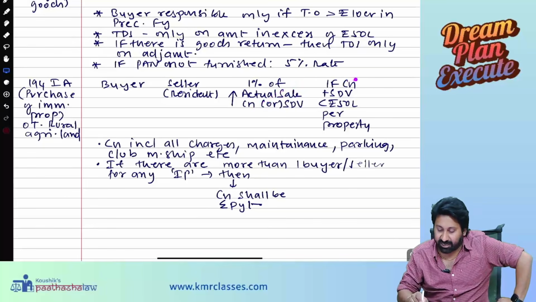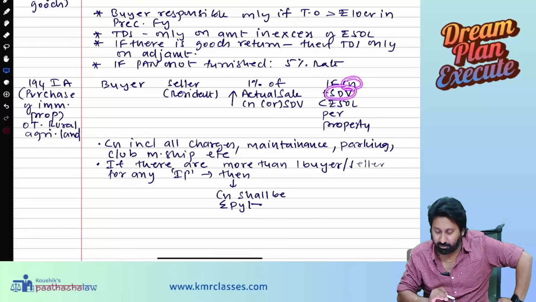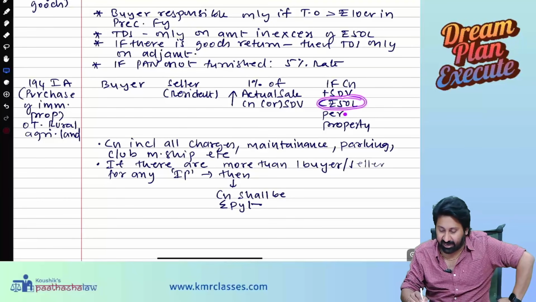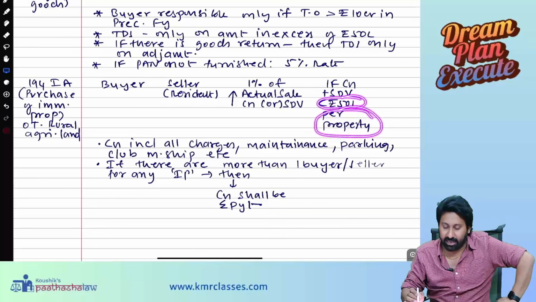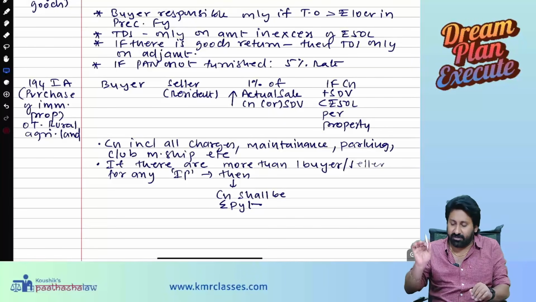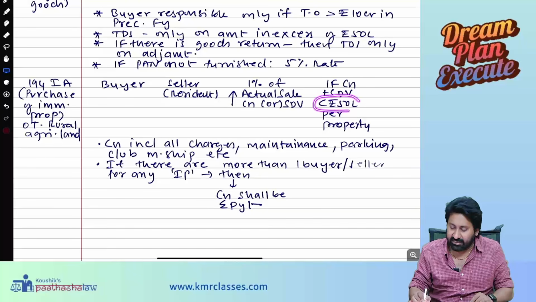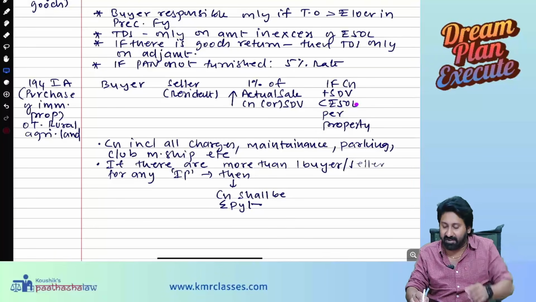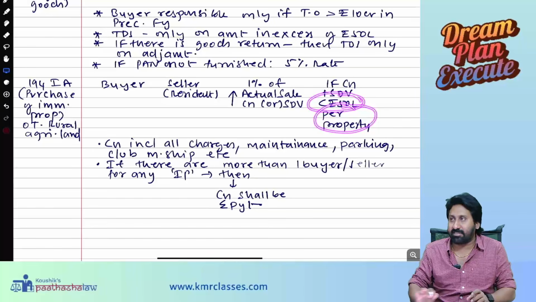Okay. If consideration or stamp duty value is less than 50 lakh per property, then no deduction required. Okay. So if the amount is less than 50 lakh per property, then this section will not get attracted.